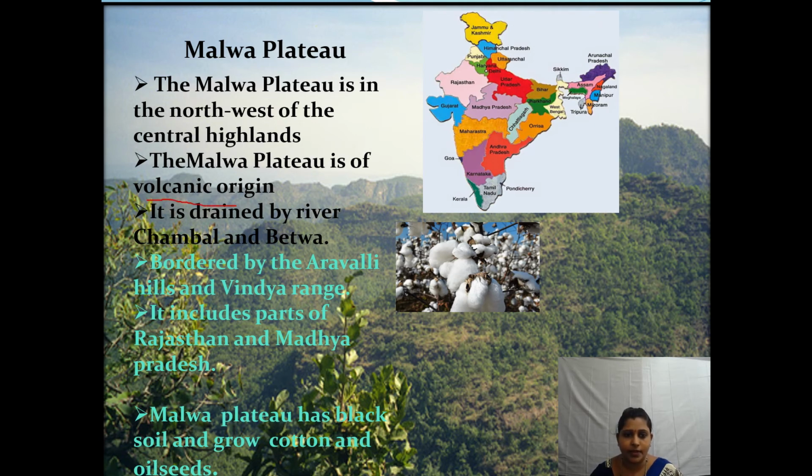See here, it is drained by the rivers Chambal and Betwa. It is bordered by the Aravali Hills and the Vindhya Range. It includes parts of Rajasthan and Madhya Pradesh.